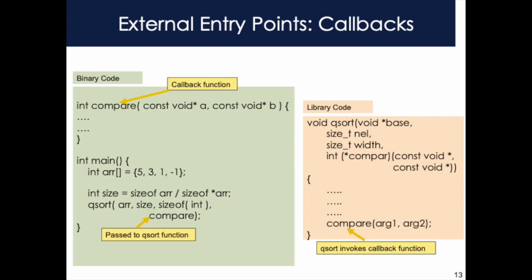An additional challenge for static rewriters is handling external entry points. Every binary analysis has a region under analysis and a region outside analysis. A good example to illustrate this scenario is a callback. Our program to be rewritten calls a quicksort function in a library outside the analysis region. It passes the library a pointer to our compare function, which the library invokes.